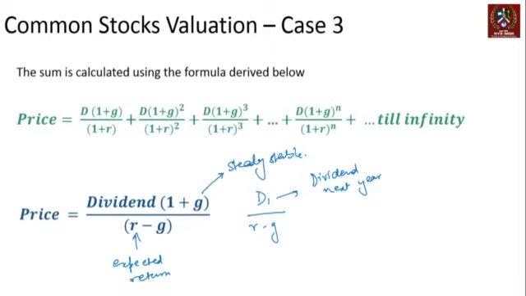That's what G is. And based on this, we can arrive at the price of a particular company's stock. That's basically the approximation, because this is how the sum of an infinite geometric progression is taken.